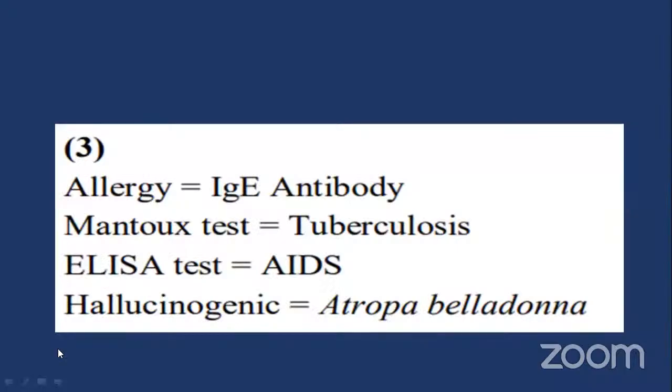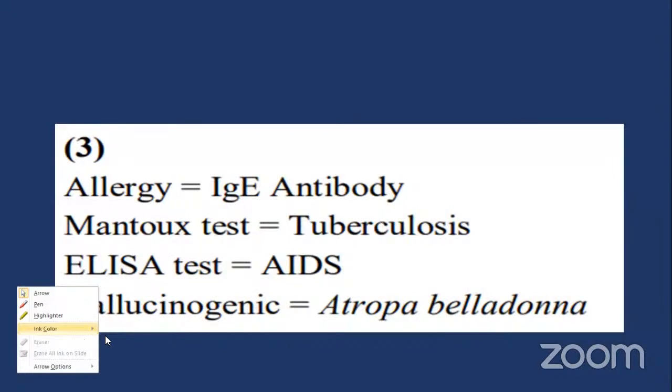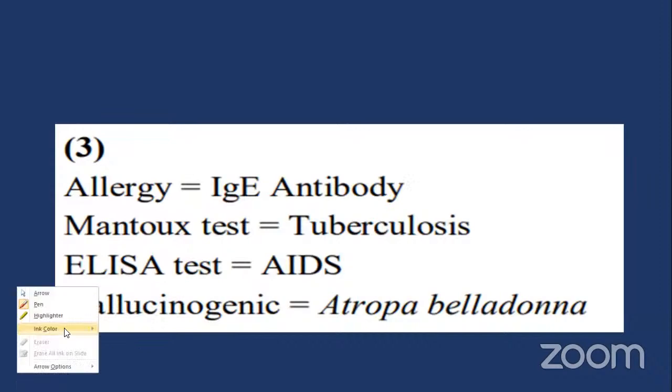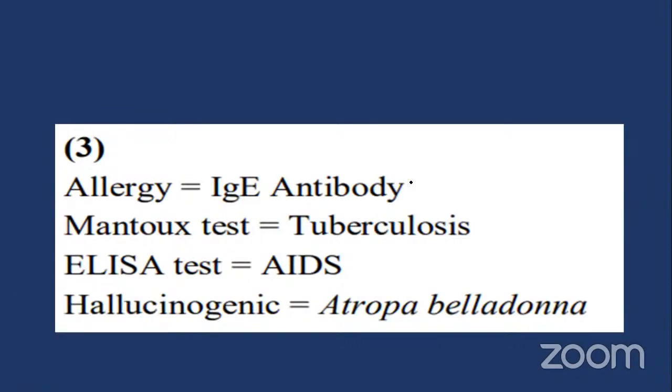See that, allergy is related to immunoglobulin E. That is very, very important. Montague's test is for tuberculosis. Which protein molecule is secreted in tuberculosis? The tuberculin is a toxic substance, otherwise called a toxin.